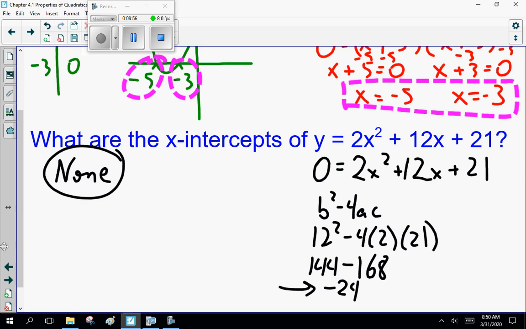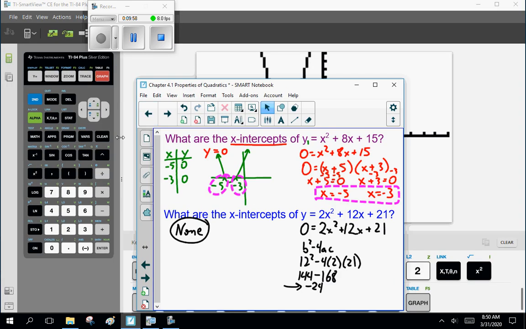Now, definition I skipped over. Oh, you poopy head, stop that. Stop that, guys.